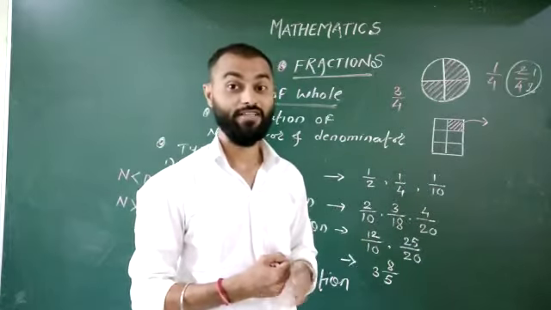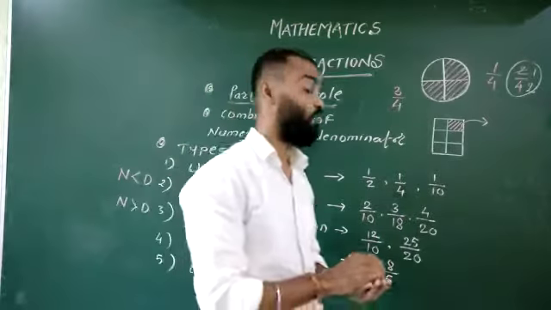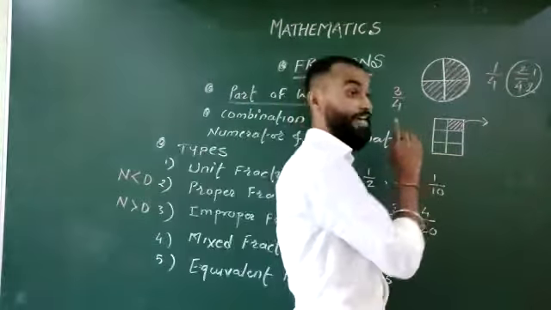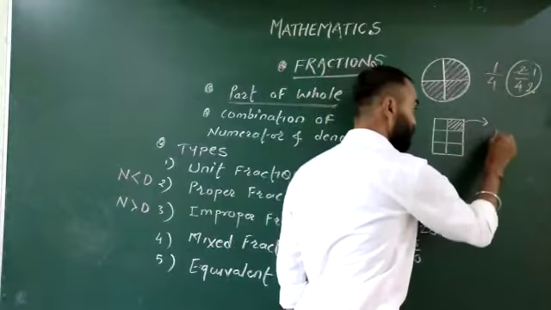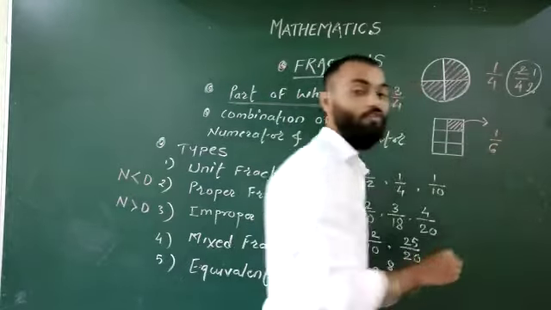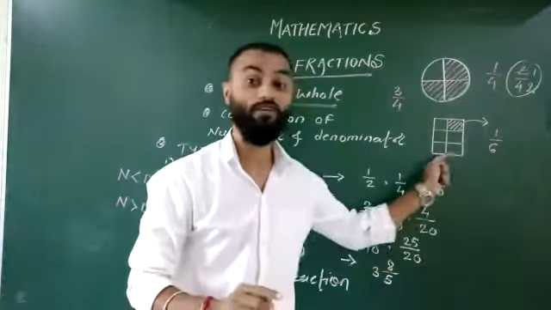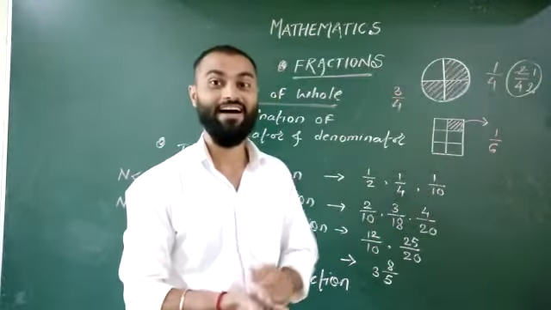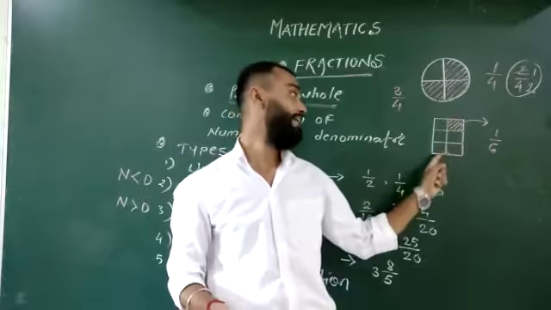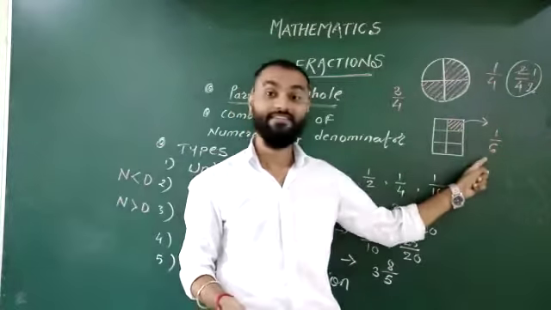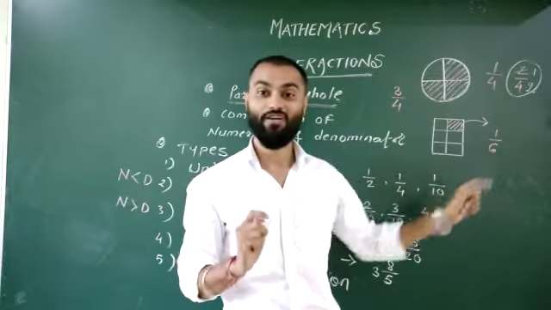But in case of fraction, here fractions come, right? So I can say I gave him 1/6 part of my chocolate, right?